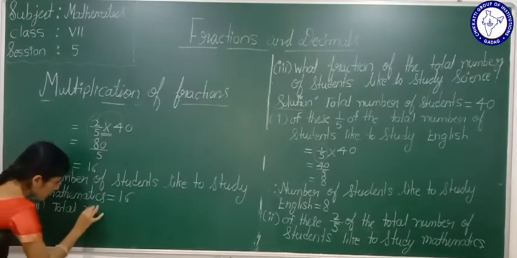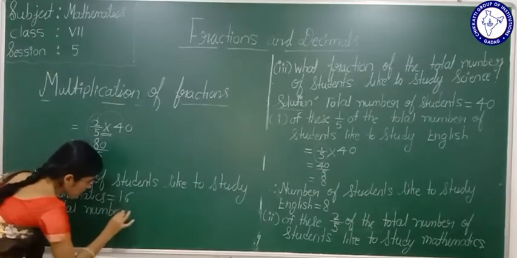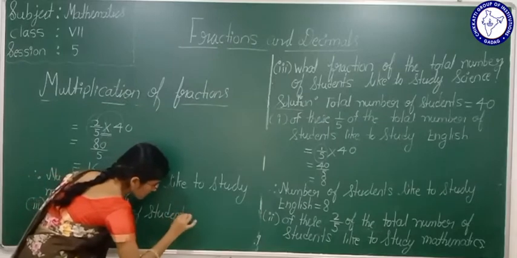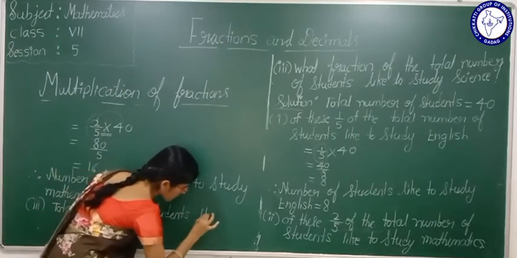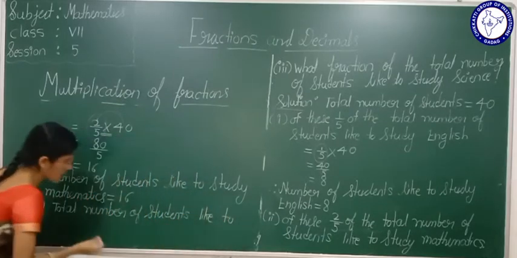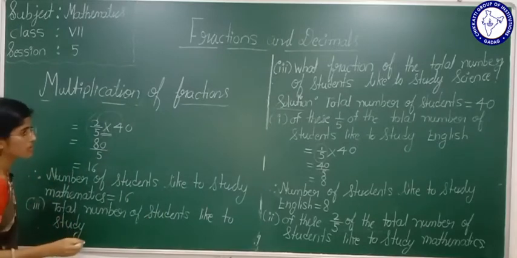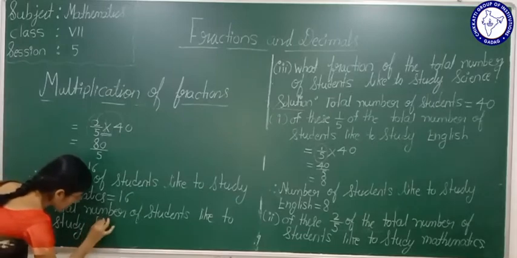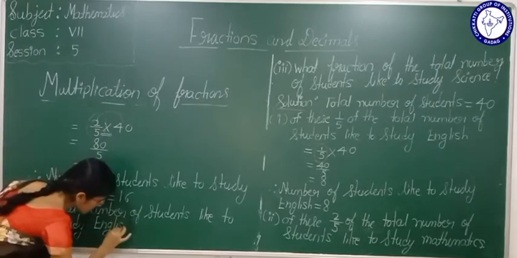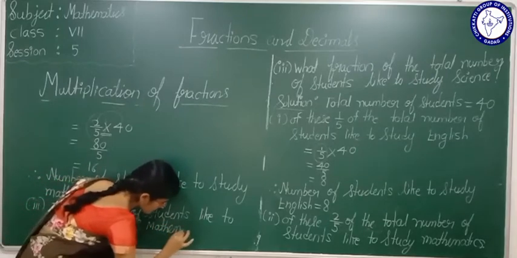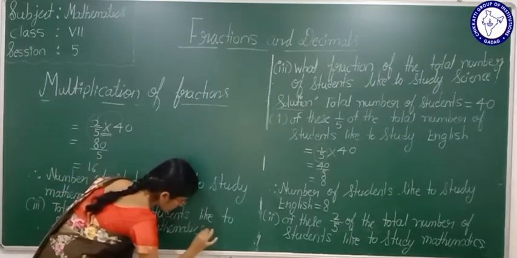Okay, now see here, the total number of students who like to study English and mathematics is how much? English and mathematics, how many students like to study?